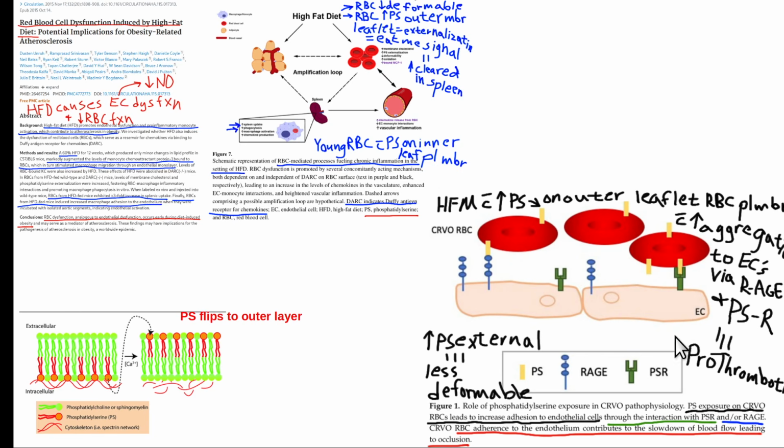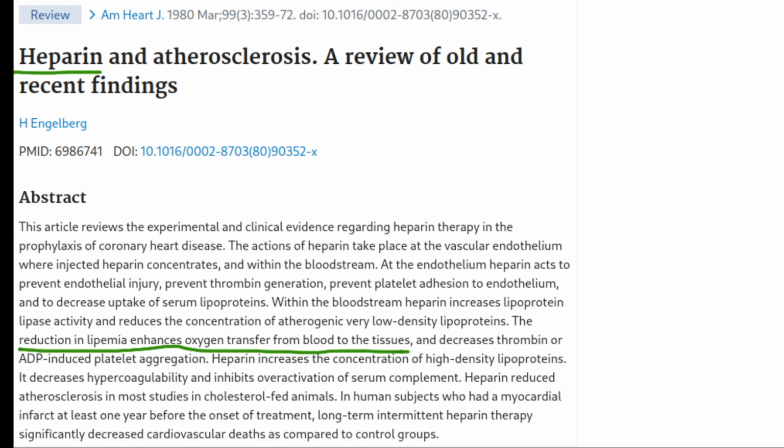It makes your blood more prothrombotic. Prothrombotic means more prone to clotting. That's bad, okay? It makes them stiffer, less deformable. So blood pressure has to go up. Higher blood pressure increases risk of atherosclerosis development, meaning also heart attacks and stroke.